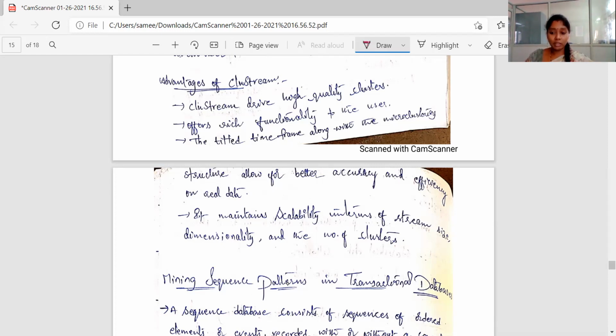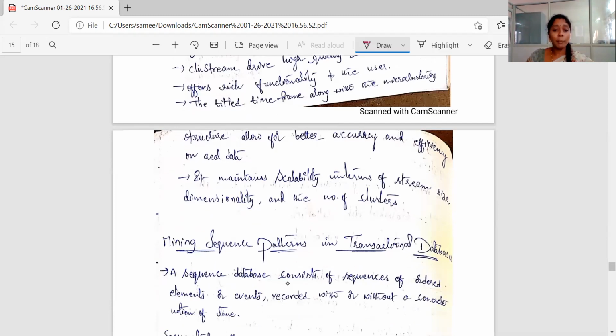And the next topic: in the next class we are going to deal with mining sequence patterns in transactional databases. So in tomorrow's class, we are going to deal with what is meant by sequence data. Till now we were dealing with streaming data, which has a continuously evolving nature.